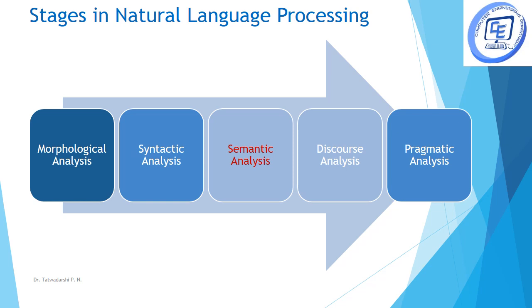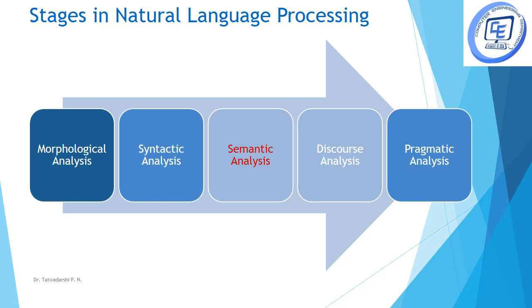Now, the third step in natural language processing is semantic analysis. In semantic analysis, once the grammar has approved the given sentence, then we try to understand the meaning of the sentence. What does the spoken or the given sentence actually mean? This is what semantic analysis is.